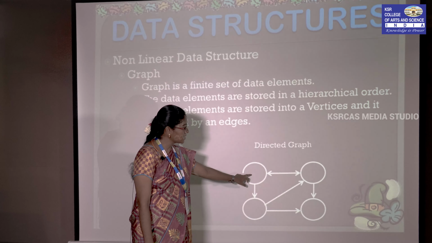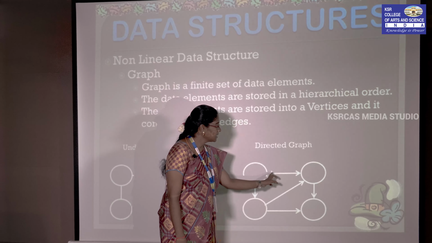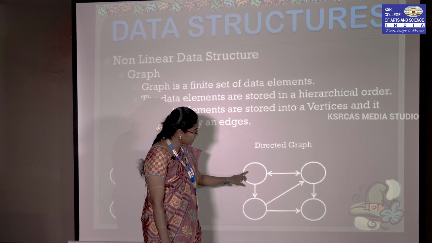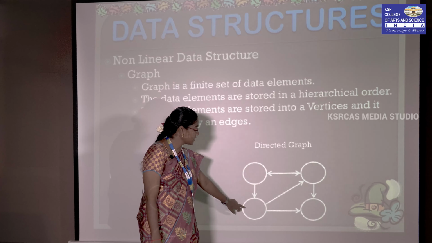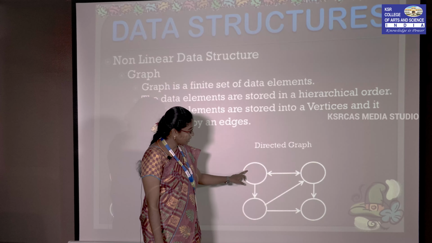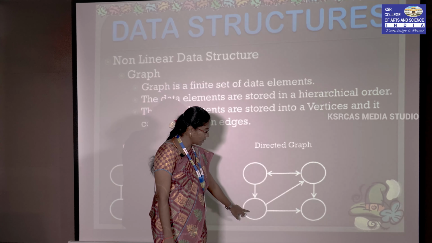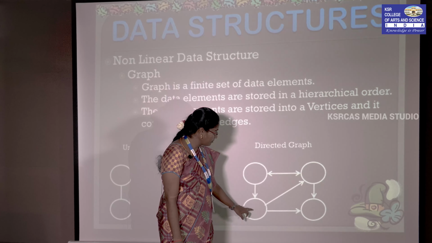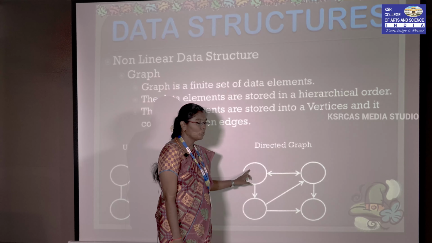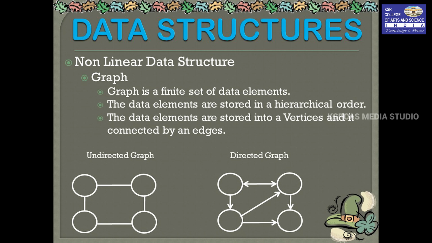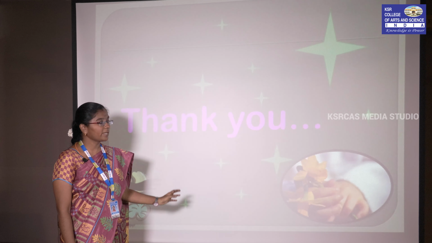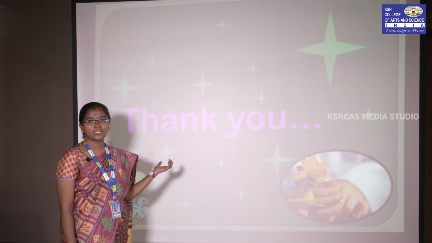Suppose this is the first vertex and this is the second vertex, this is bidirectional. Here this is the first vertex and this is the third vertex, in the sense that from vertex 1 there is a path to vertex 3, but there is no path from vertex 3 to 1 because the arrow is pointing to the third vertex. So this is a directed graph. The remaining topics of tree and graph can be discussed in the next class.